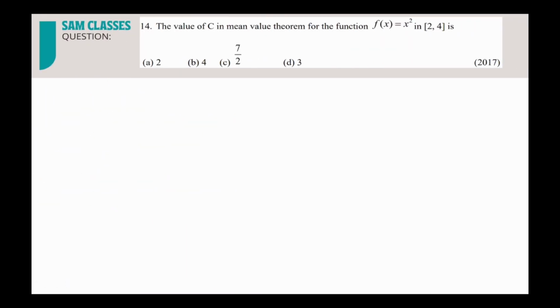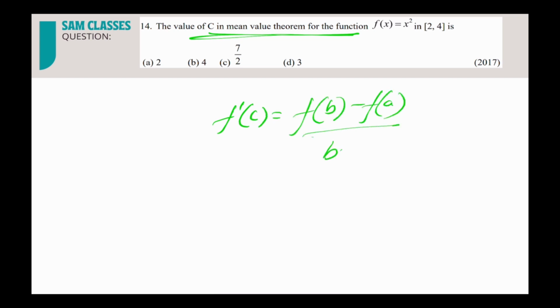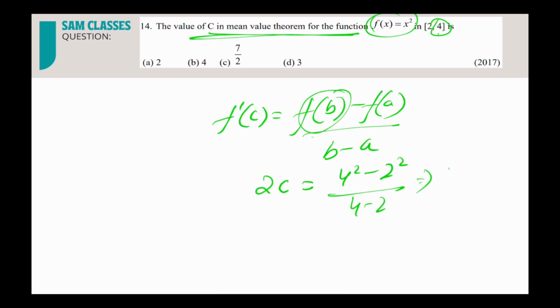the value of c in the mean value theorem. The moment they said mean value theorem, remember what it says: f dash c is equal to f of b minus f of a by b minus a. So f dash c means I differentiate, so 2c is equal to, f of b means 4, so 4 square minus 2 square by 4 minus 2. Directly we can see this is nothing but 4 plus 2. So c is equal to 6 by 2, so 3.